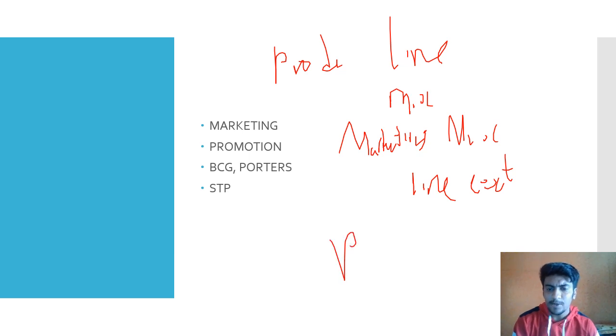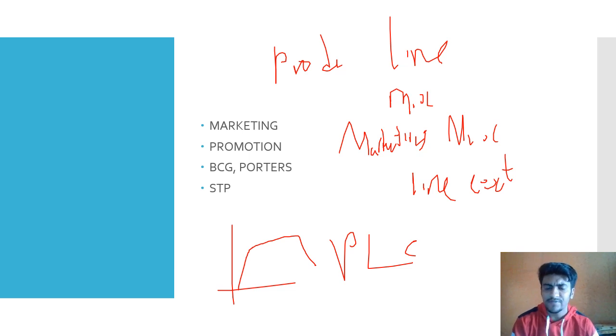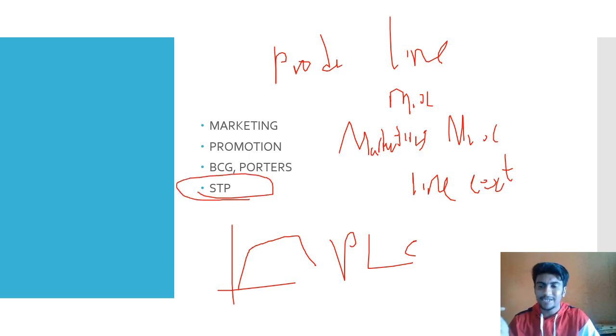Then there is PLC, product life cycle. So like this, there's a life cycle of any product: introduction, growth phase, then stationary or constant phase, and then finally the decline phase. STP, segmentation, targeting, positioning. You need to know the definition of what is segmentation. So segmentation is of 4 types: demographic, geographic, behavioral, psychographic. आप population के basis पे demographic, geographic location based, behavioral, the characteristics or peculiarities, values, ethics, morals, principles, right? So all those things you need to know.